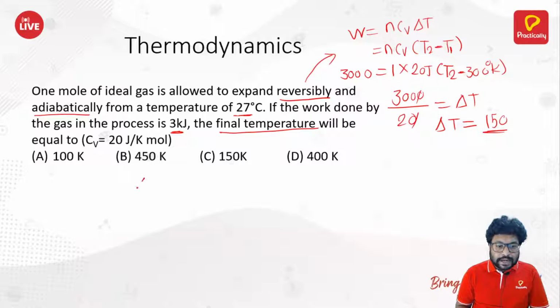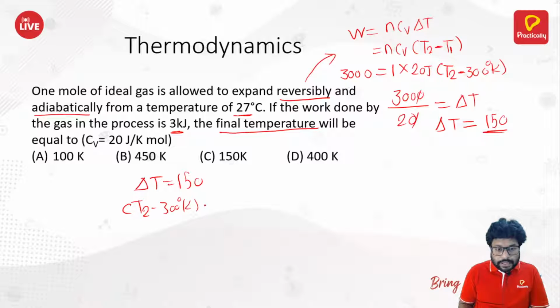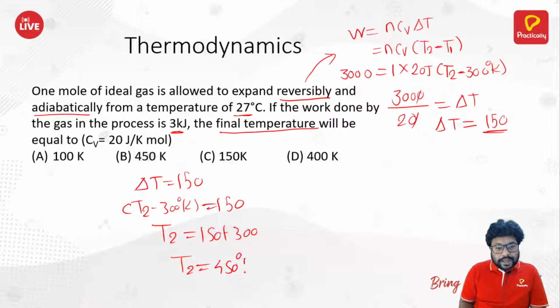The difference between the two temperatures is 150. T2 minus 300 Kelvin is equal to 150, so T2 is 150 plus 300, which makes T2 equal to 450 Kelvin.